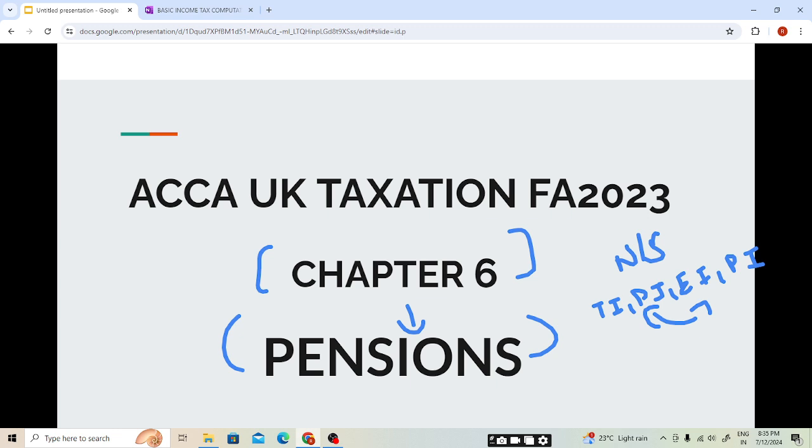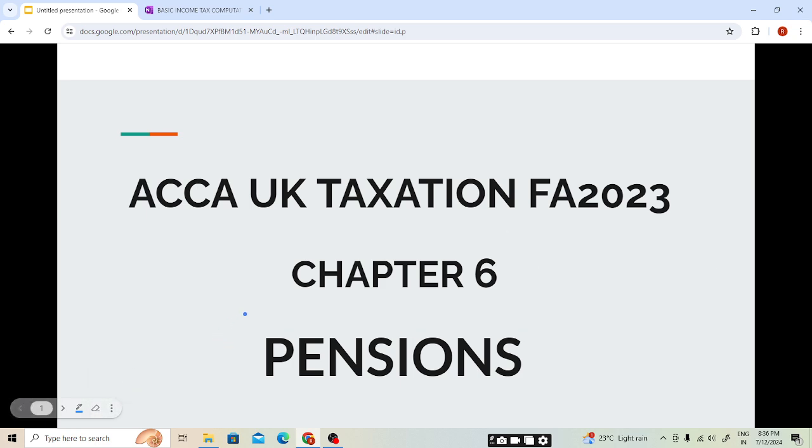In today's session, chapter number 6, pensions, we will be covering topics like whether pension income will be taxed on a cash or accrual basis, types of pension schemes in the UK, and the tax relief which is available for an individual who contributes money into the pension schemes.